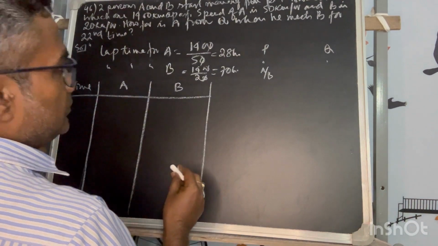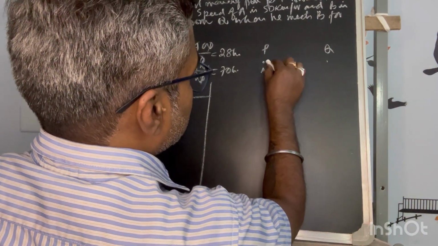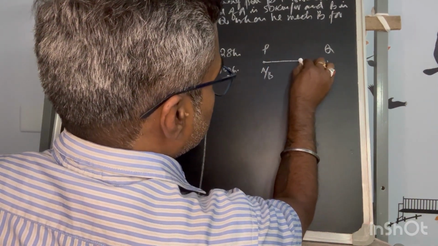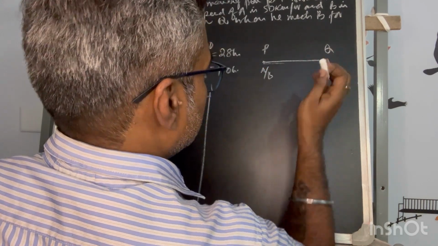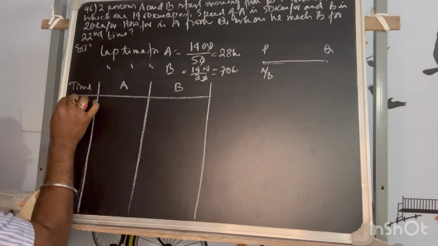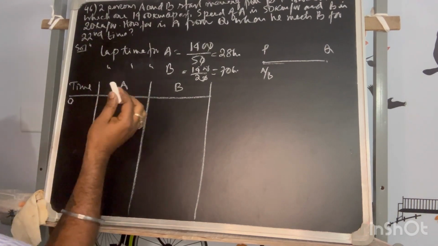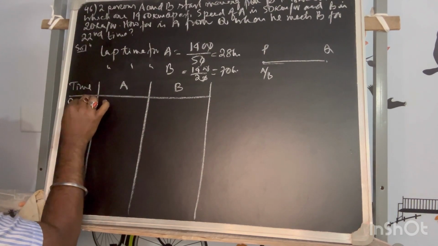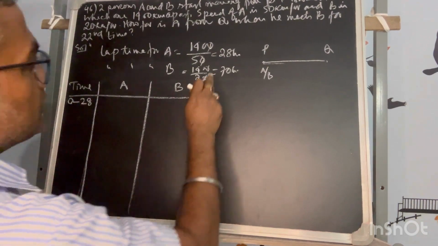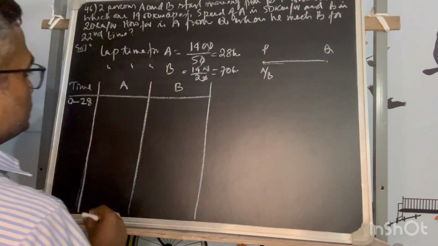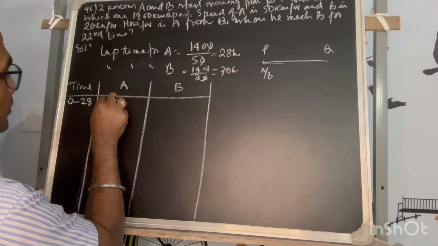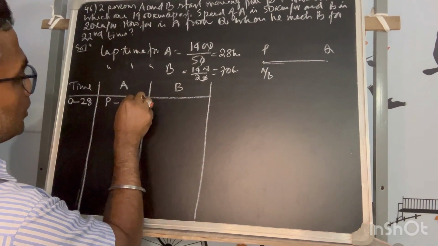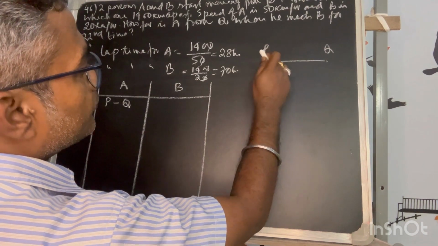A will move faster and B will move slower, so in the first lap there is no chance of a meet. The first lap for the faster is the lap time 0 to 28, because it's 28 hours. So 0 to 28, A is moving from P to Q, whereas B is moving from P to Q again.